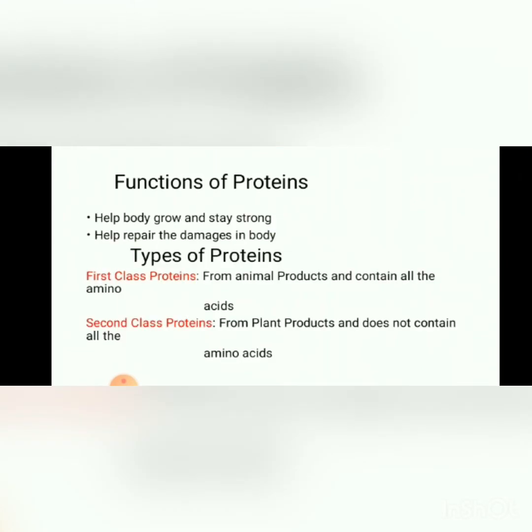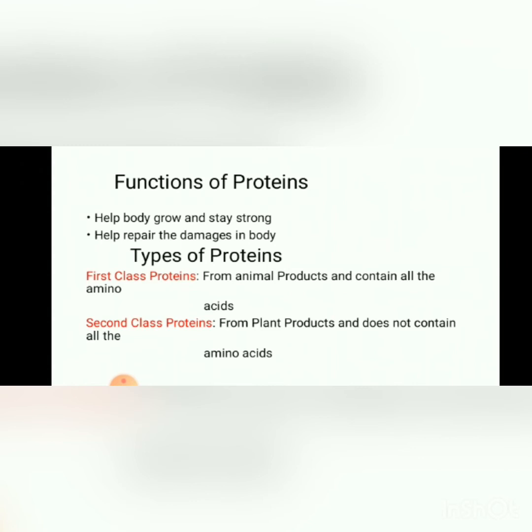Here are the functions of the proteins. These help the body grow and stay strong. These help repair the damages in our body, like when there is an injury, the proteins help to repair our body. Okay, types of proteins: there are two types, the first class proteins and the second class proteins.